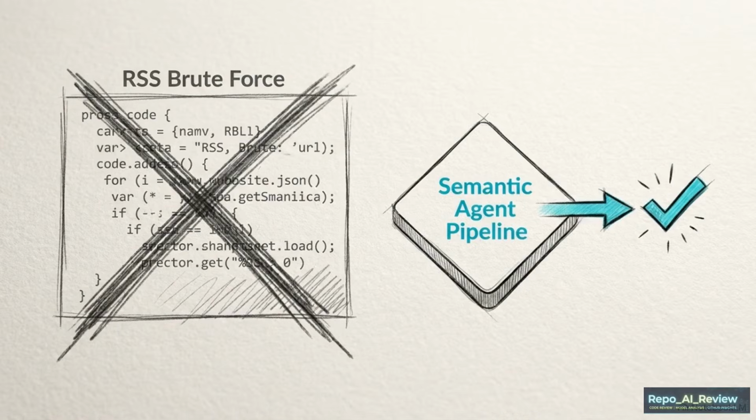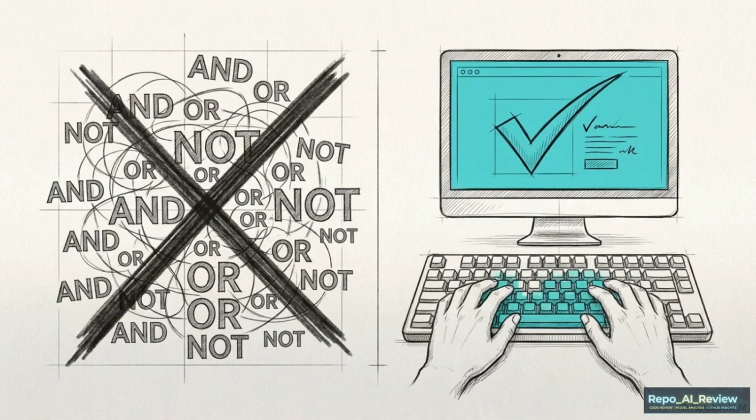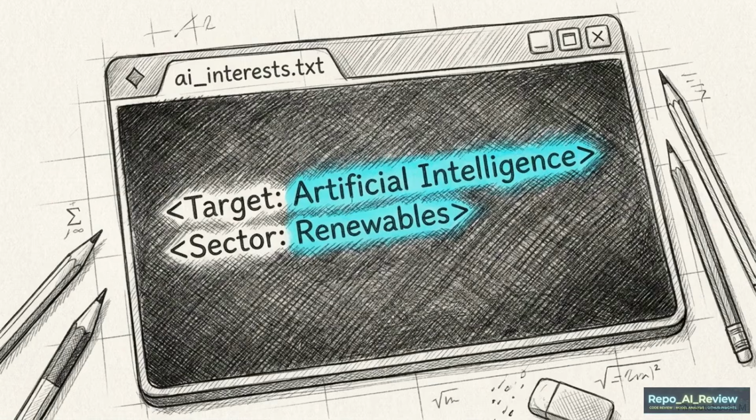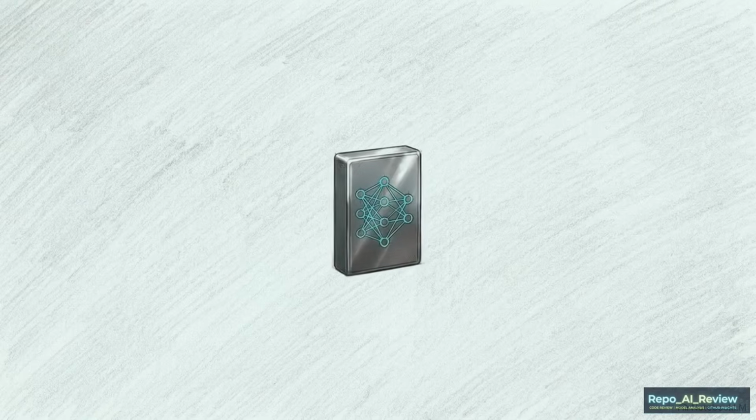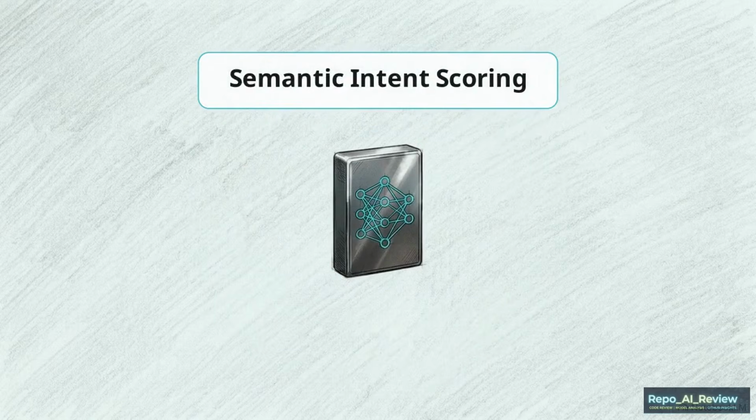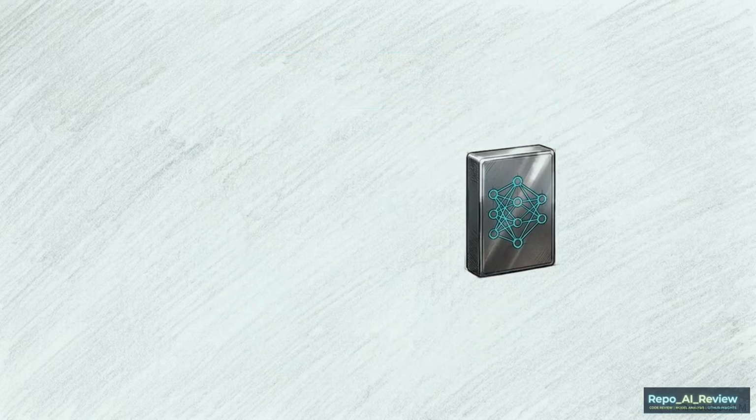TrendRadar abandons RSS string matching entirely, replacing it with a semantic filtering pipeline. Users bypass complex Boolean search strings. Instead, they configure the system by writing out their specific interests in plain conversational language. Looking at this configuration file, named AI_interests.txt, the user simply writes, "I want AI and new energy news." The pipeline uses this prompt for semantic intent scoring, forcing the AI to evaluate the actual content of incoming news against the user's defined priorities.